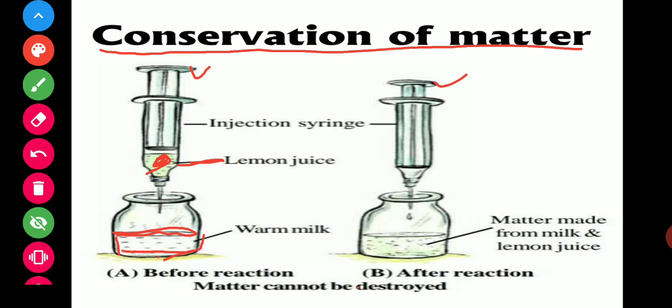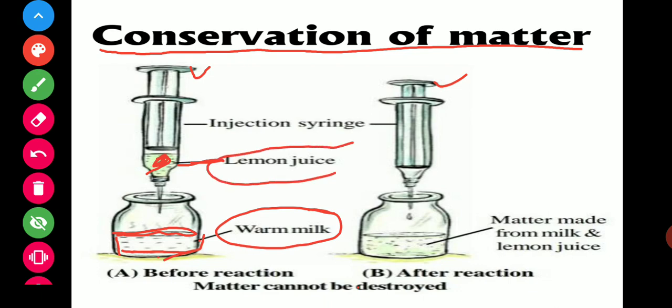It is given in your figure. It is your warm milk. This is your lemon juice, and this is your injection syringe. So what happened before the reaction? Without pouring the lemon juice in the bottle, there is no reaction. But as soon as we pour the lemon juice in this bottle, a precipitate is formed.